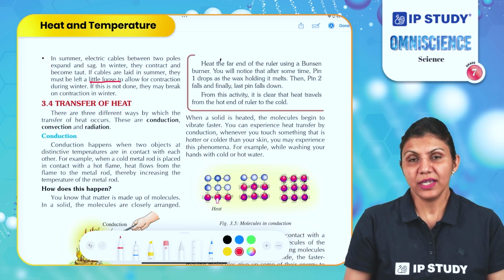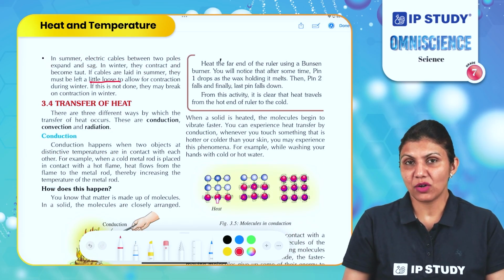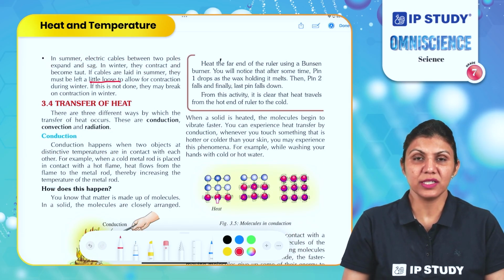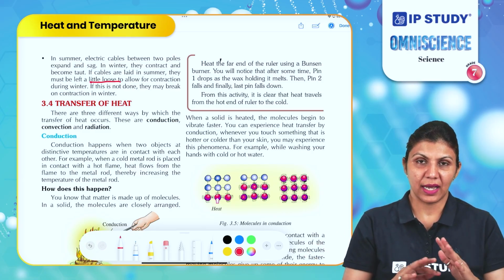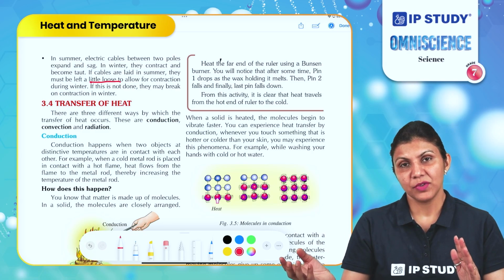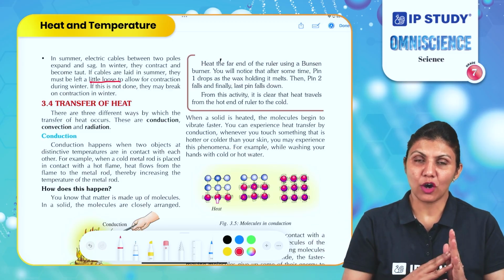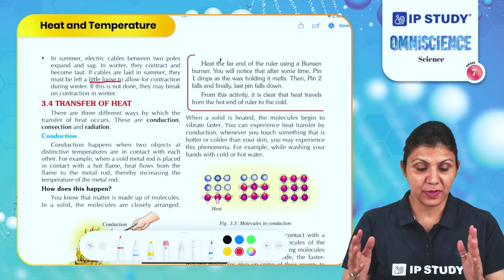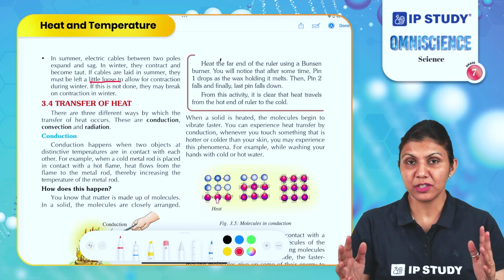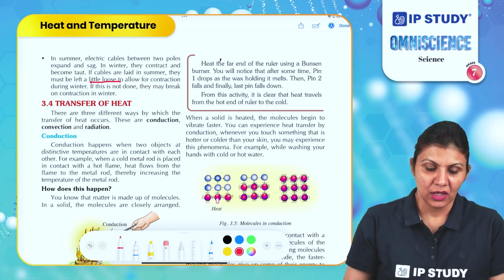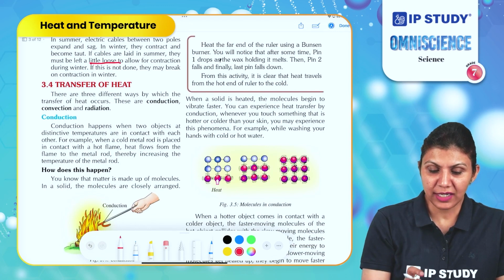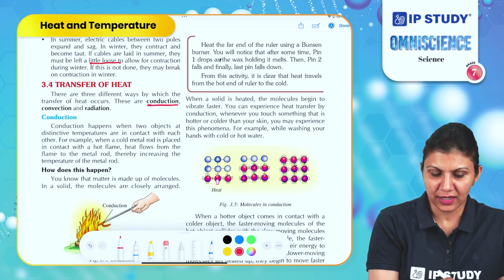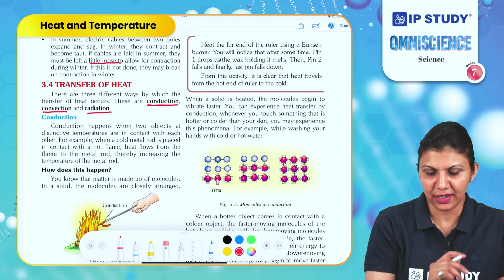So we are understanding that heat is causing different changes. But these changes happen when one object is absorbing heat and another is releasing heat. So for absorbing and releasing, there must be some transfer of heat. There are three different ways by which the transfer of heat occurs. What are these ways? Conduction, convection and radiation.